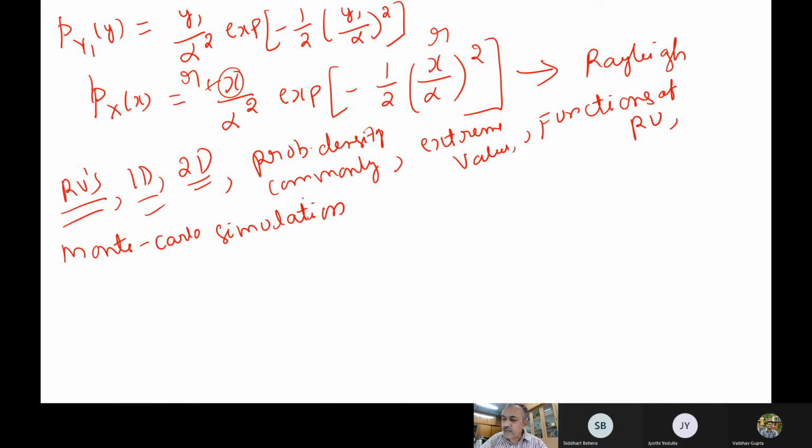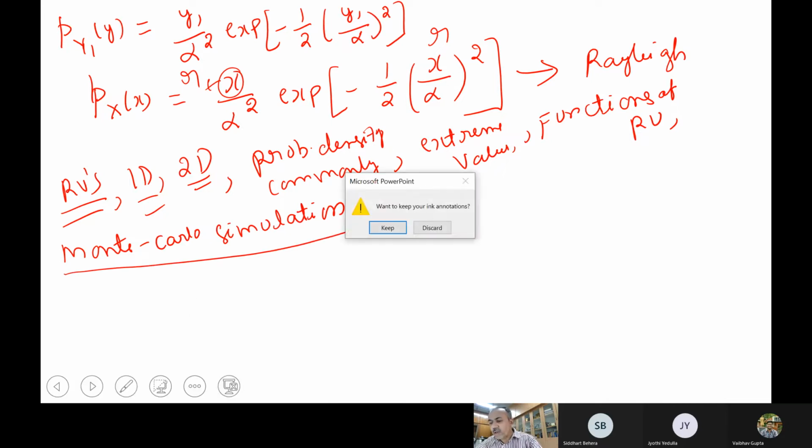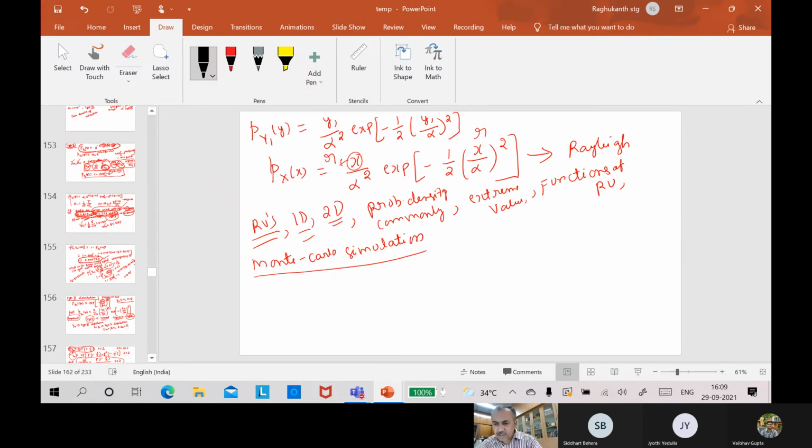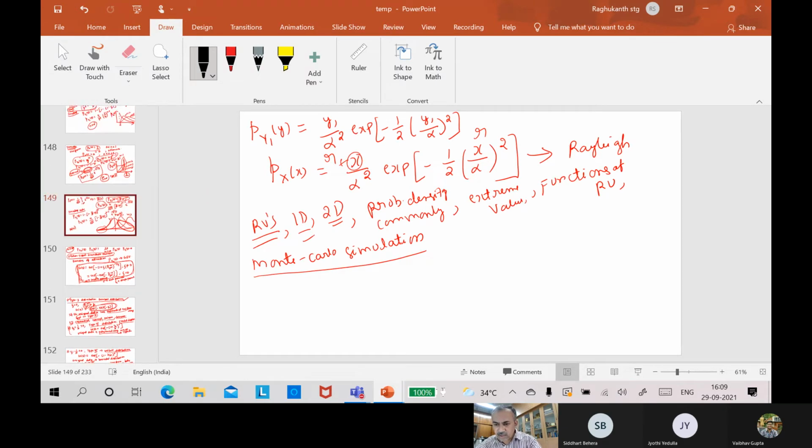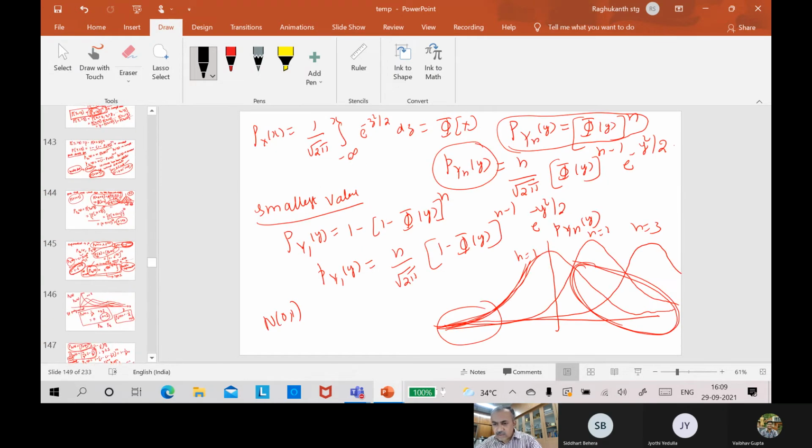This is very interesting, and you can do it very easily. The Monte Carlo simulation. So if you remember, we were discussing before this extreme value theories. We were discussing about these things. Smallest value is here.